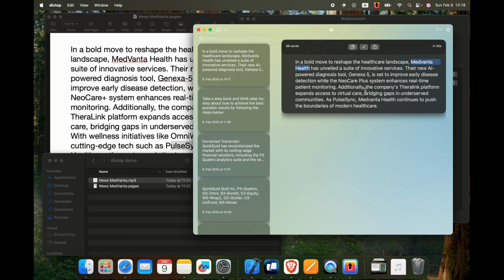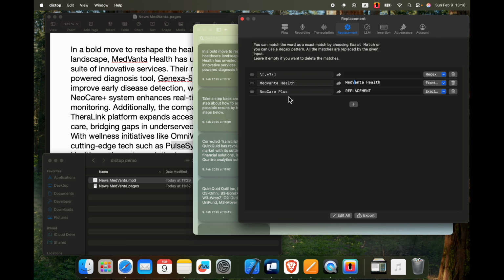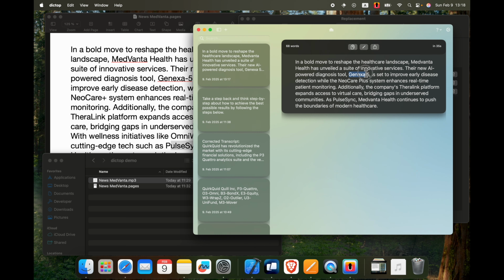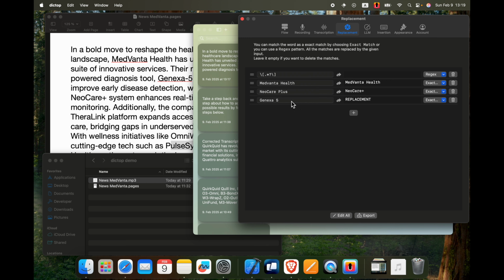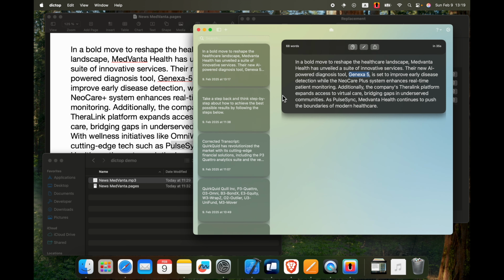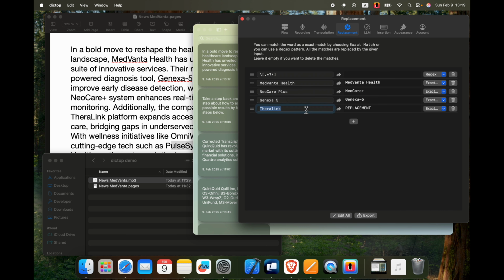A faster way to do this is by right-clicking on the text and selecting Services, Add to Dictop Replacements. This menu is available in every native text field, not just within this app. Now let's run the transcription again.